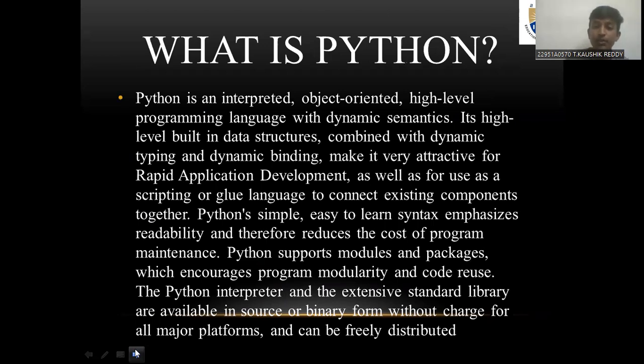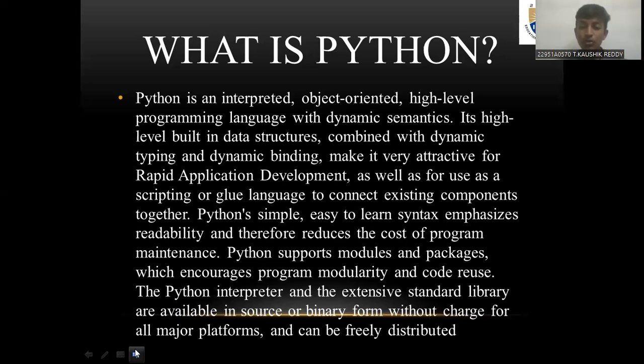Python is an interpreted, object-oriented, high-level programming language with dynamic semantics and high-level built-in data structures. Combined with dynamic typing and dynamic binding, it makes it very attractive for rapid application development, as well as for use as a scripting or glue language to connect existing components together. Python's simple, easy-to-learn syntax emphasizes readability and therefore reduces the cost of program maintenance.